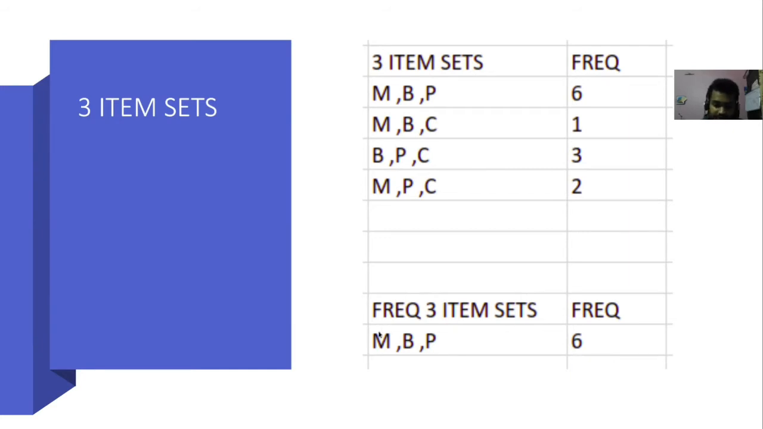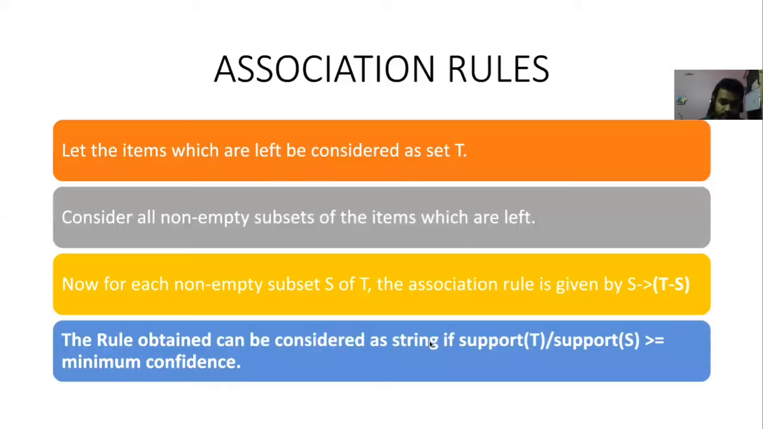Now we can see that we cannot make 4 item sets out of it, because only 3 items are left, which are M, B, and P. Now let the items which are left be considered as set T. We will consider all the non-empty subsets of the items which are left. For each non-empty subset S of T, the association rule is given by S tends to T minus S.